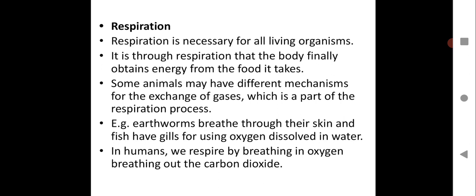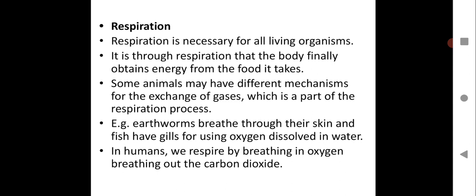Here you have the example of earthworms. They breathe through their skin, and fish breathe through gills by using dissolved oxygen in water. Different organisms breathe differently, and have different organs given by nature for the process of breathing. We have lungs for breathing in and breathing out.